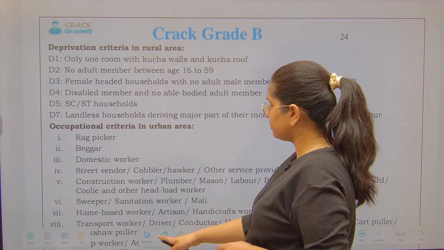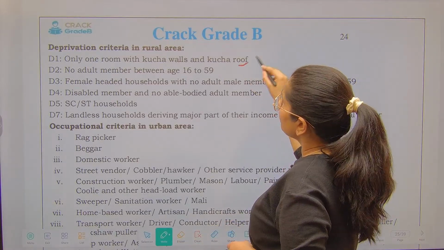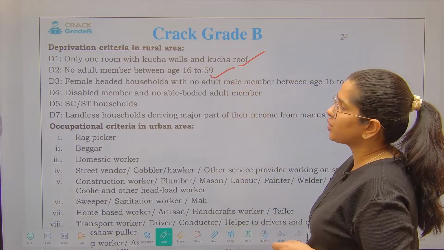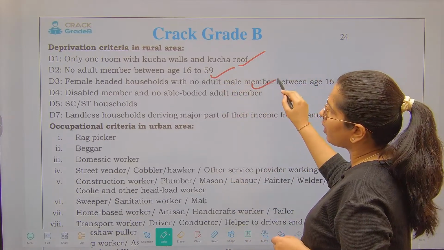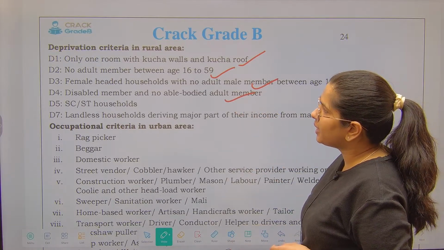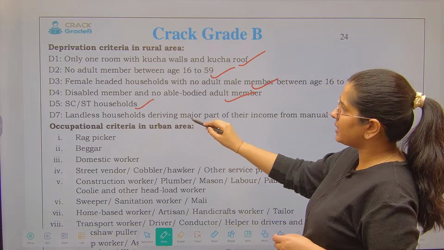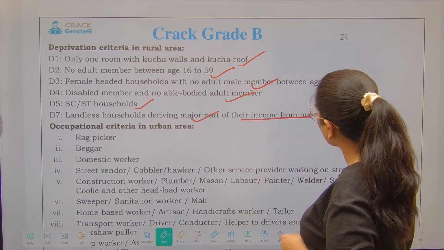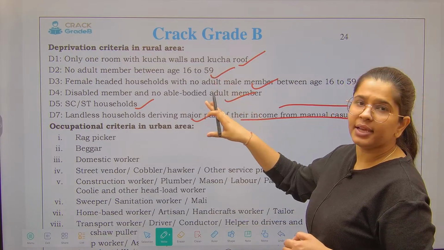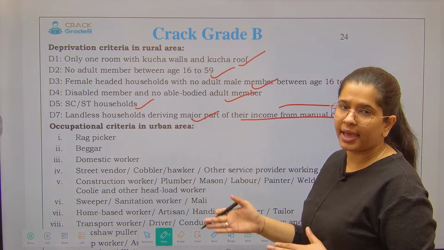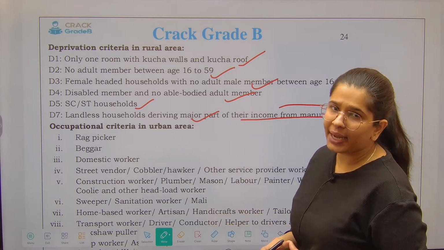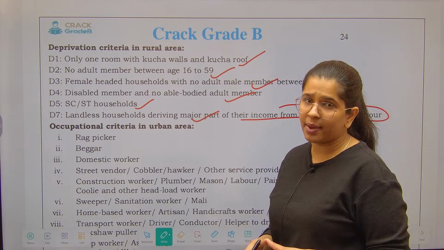Watch it over here. Only one room with kacha walls and kacha roof. No adult member between the age of 16 to 59. Female headed households with no adult member. Disabled with no able-bodied adult member, SC/ST households, landless households with a major part of their income from manual casual labor. So these are all the automatically included people under the health component of our Ayushman Bharat. We have automatically included them under the scheme of PMJ.